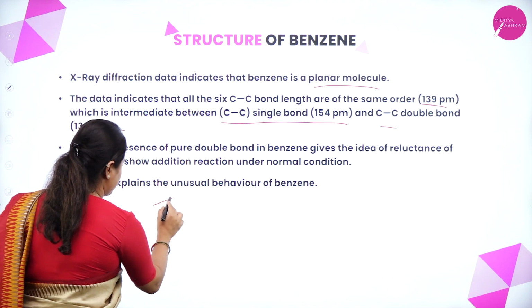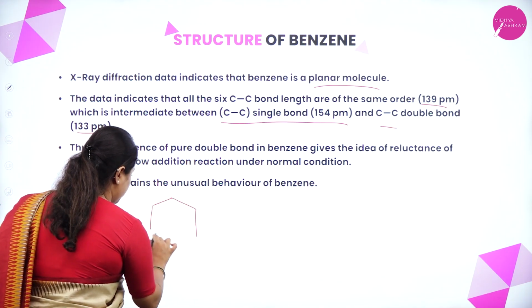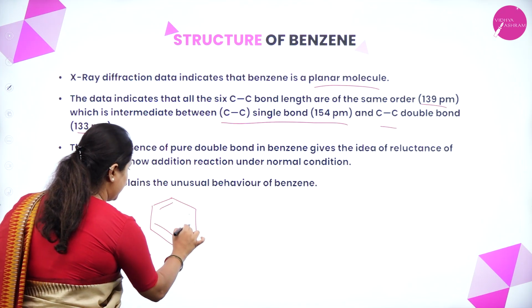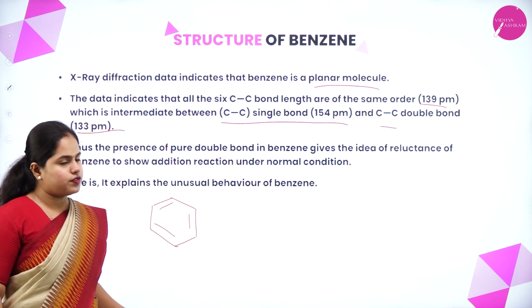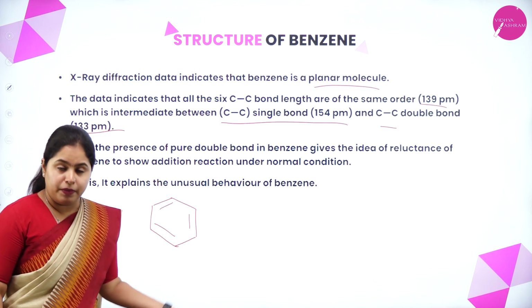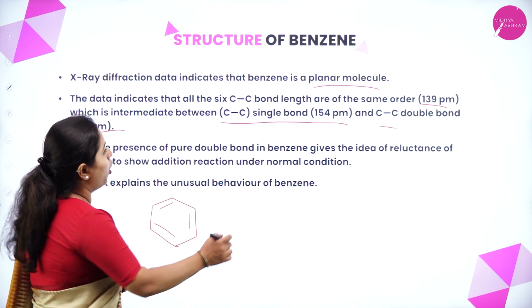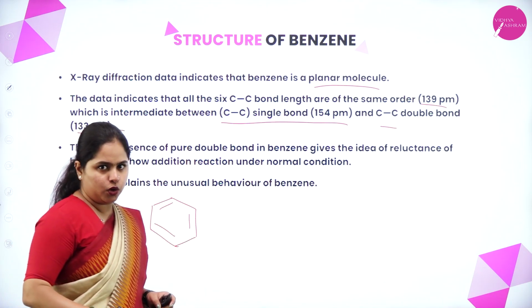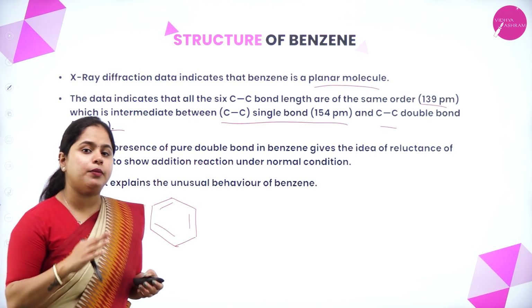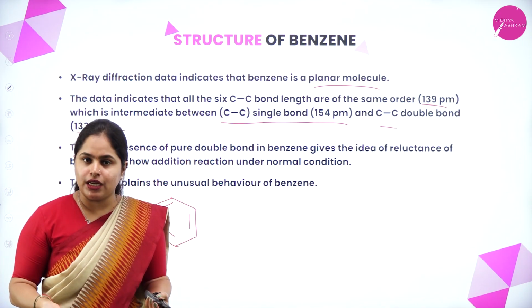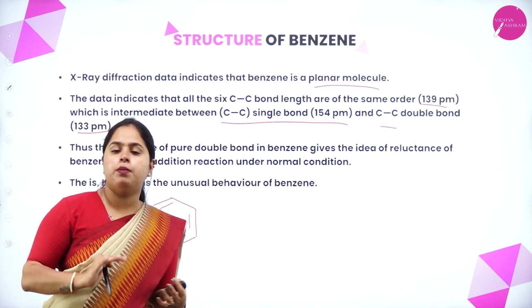What does that mean? As you can see, this is the structure of benzene. All of the bonds present in benzene have a bond length of 139 picometer, which is intermediate between that of the carbon-carbon single bond length and the carbon-carbon double bond length.